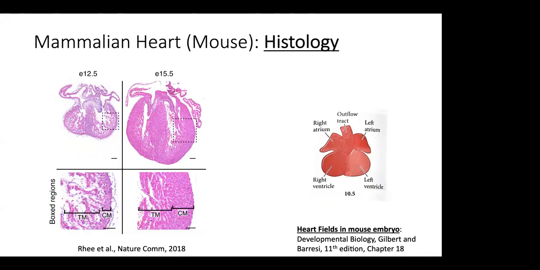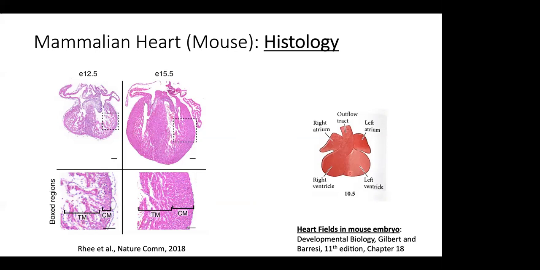Even though it looks very uniform, if you do a sagittal section of it at embryonic day 12.5, you can see all these cells that are tightly packed, and they are called compact myocardium. And there are also cells that are loosely packed, that are trabecular myocardium. You don't need to know the details of it. I just wanted to show that there are too many things going on in the heart.